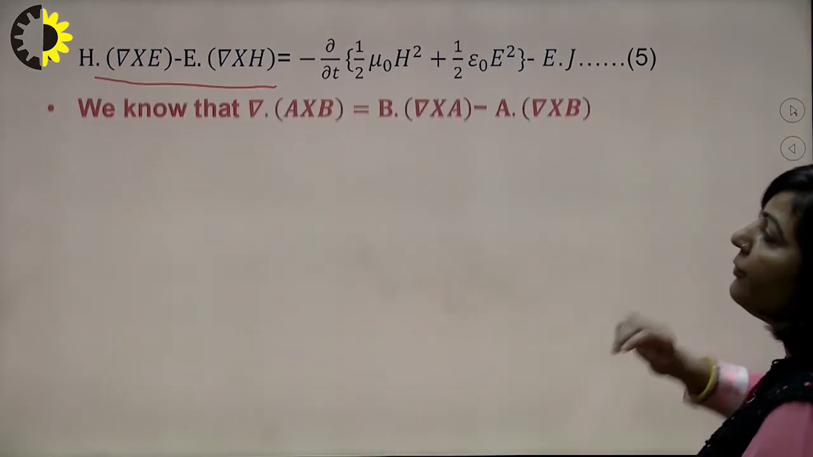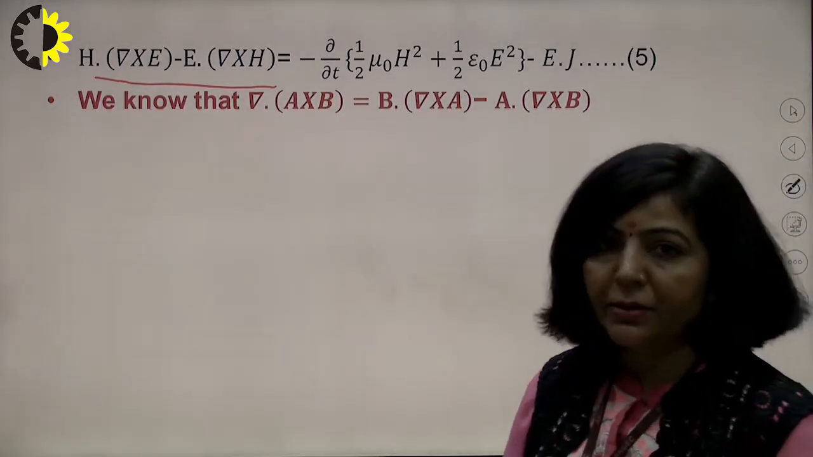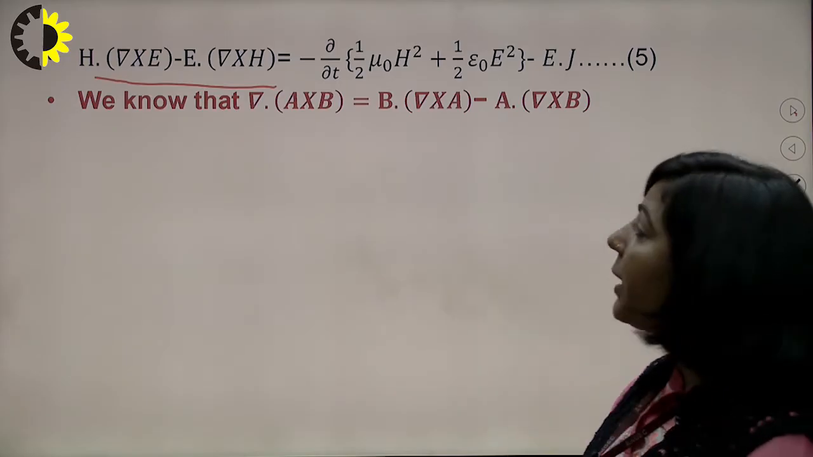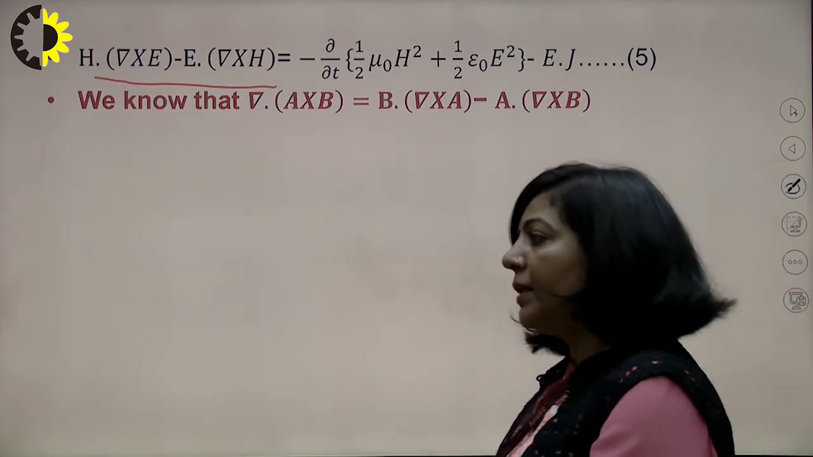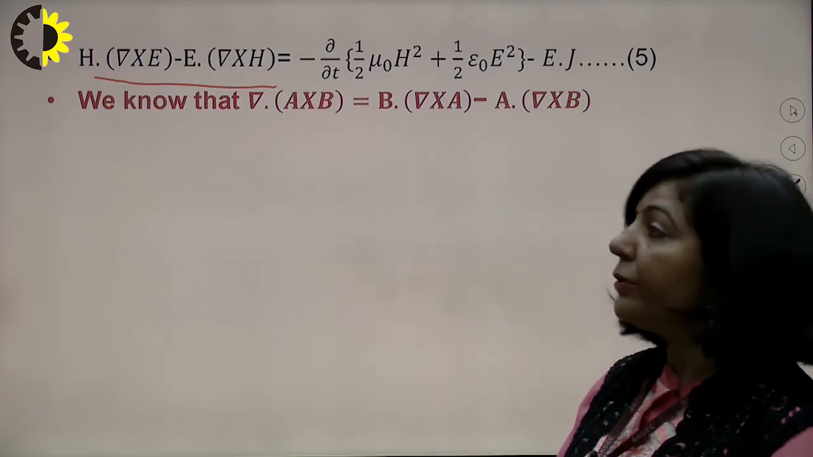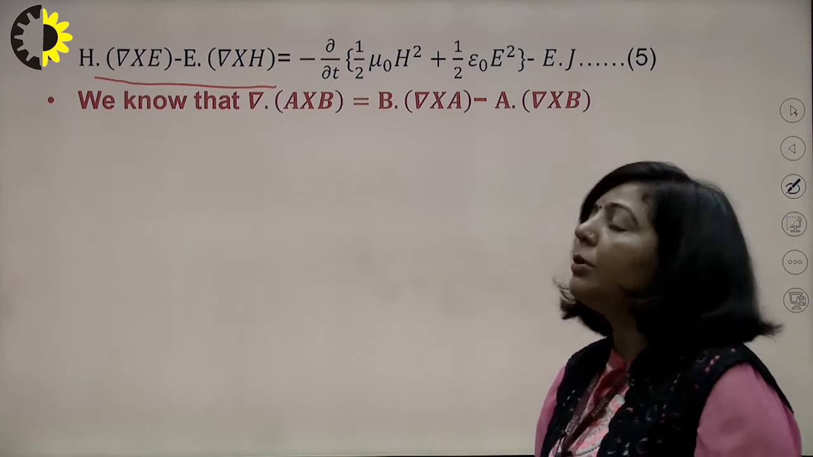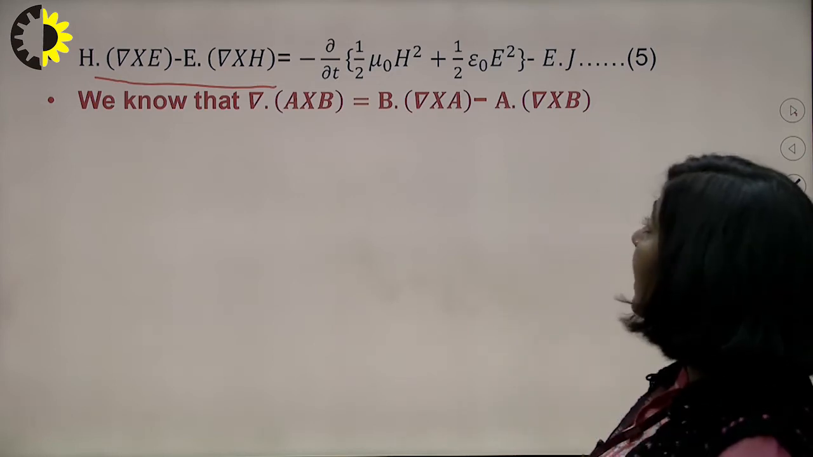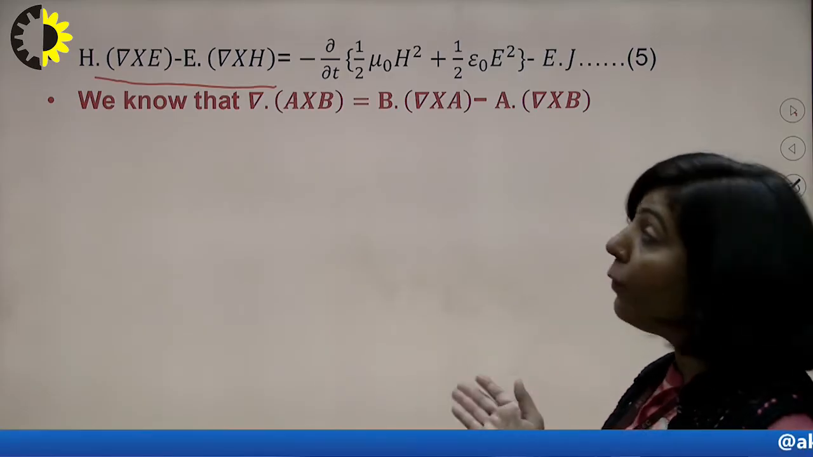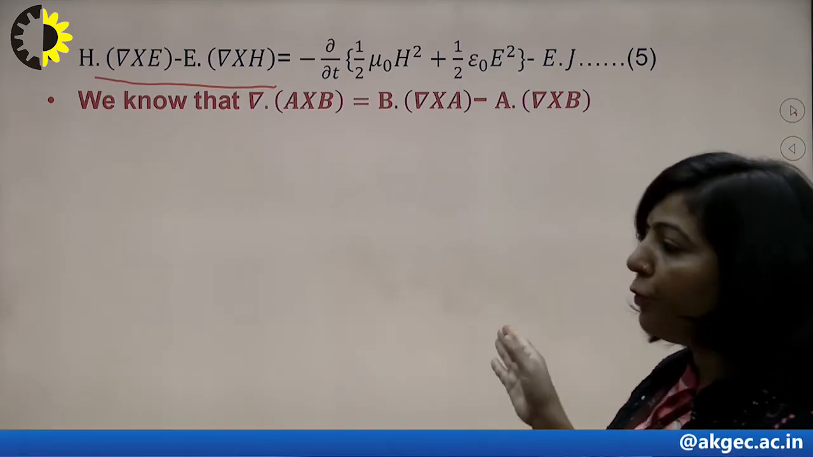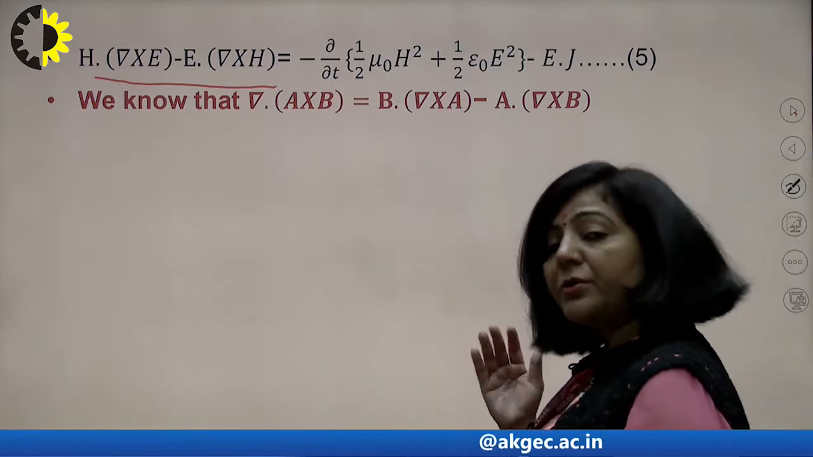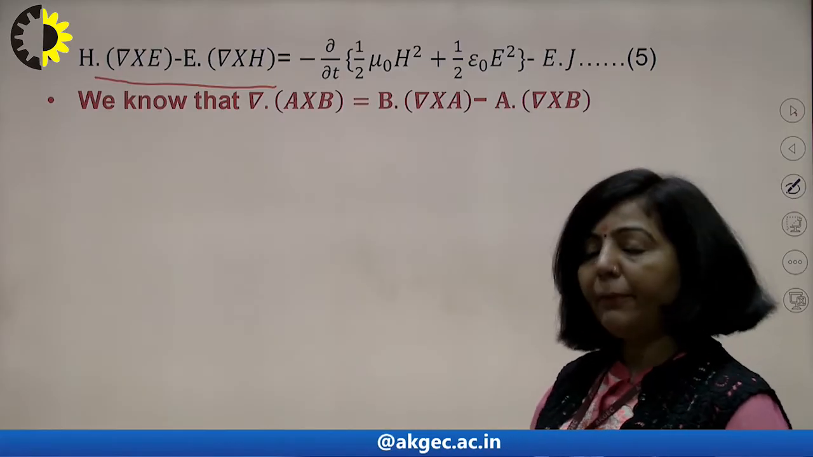In order to simplify it, we are going to use this identity, which you have to remember: divergence of A cross B. If A and B are two vectors and you take the divergence of the cross product of those two vectors, then that will be equal to B dot del cross A minus A dot del cross B. You have to remember this, but you can prove it in mathematics. The proof is in mathematics; in our case, we are straight away using this identity.